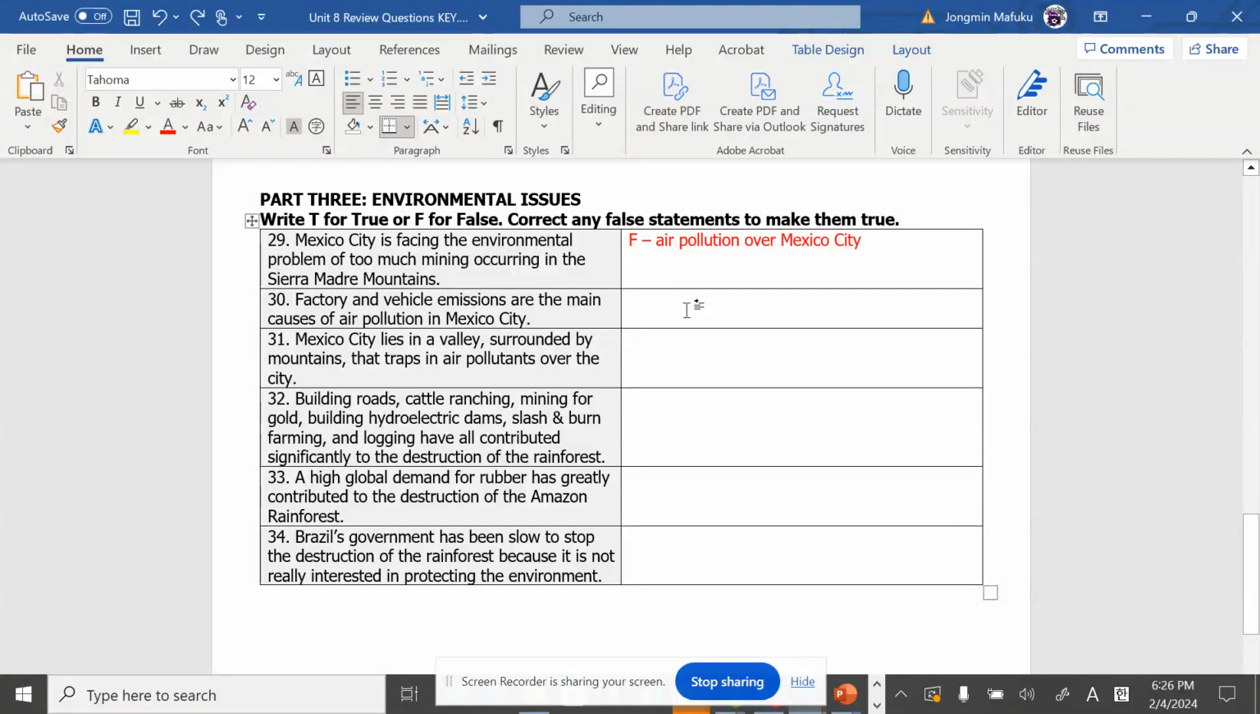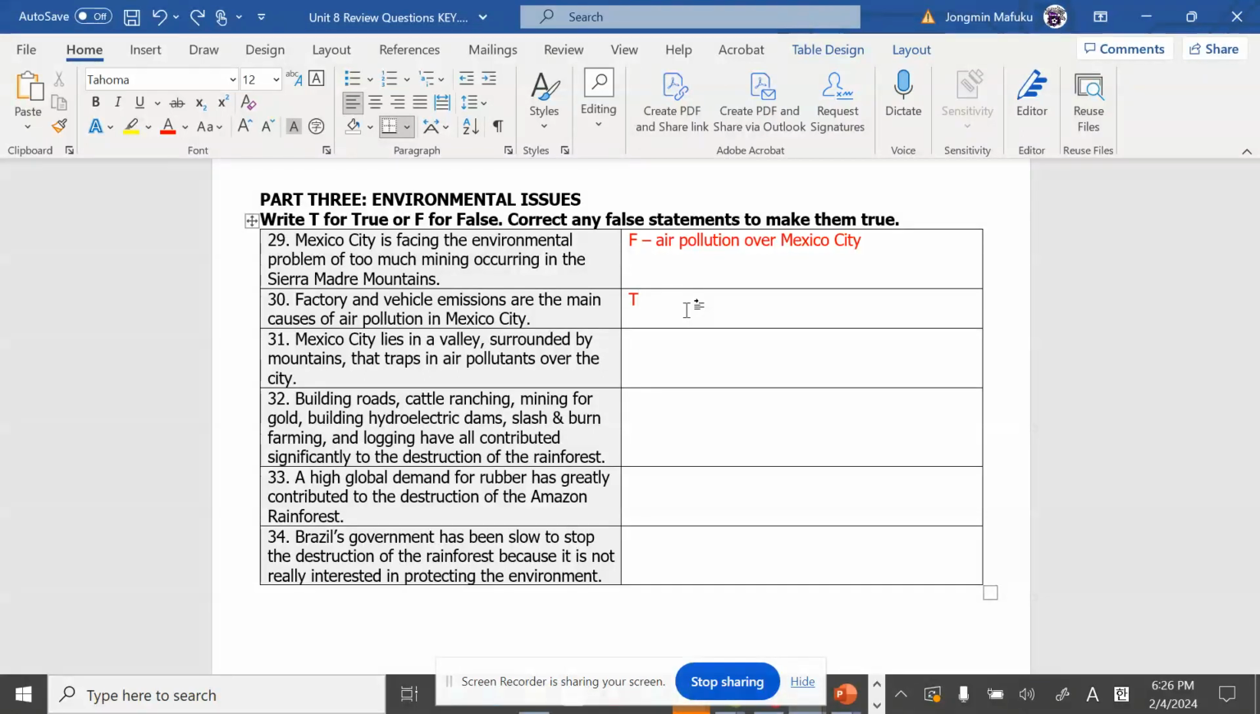30, factory and vehicle emissions are the main cause of air pollution in Mexico City. The answer is true. We talked about this when we talked about causes of air pollution. The cause of air pollution is simple: vehicle emissions and factories.